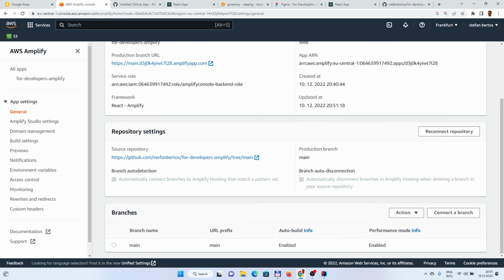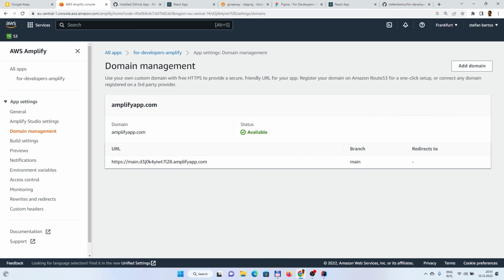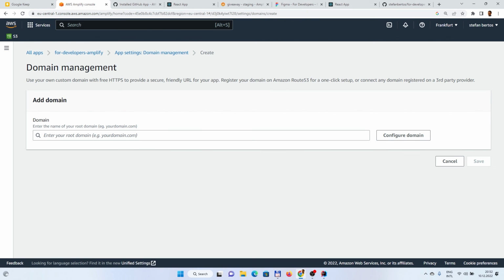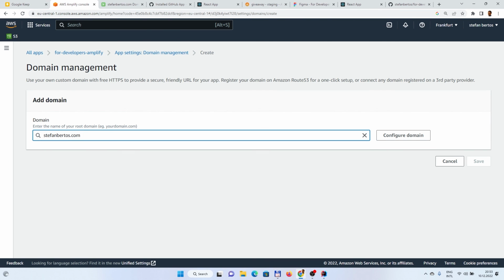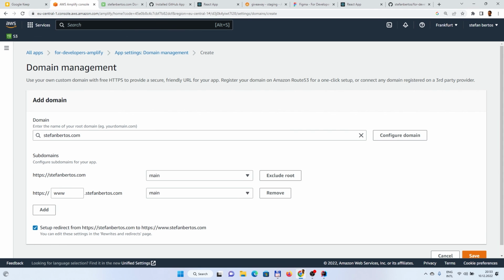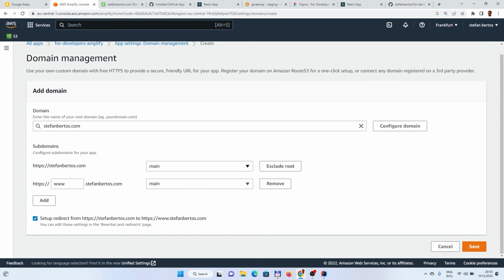And yeah, what else you would normally want to do is you would most probably want to use a custom domain. What does it mean? That you will not use the generated one, but use your own, which you have in some other application, and basically you would want to add your custom domain. And basically it would offer you some guides, so you can continue with that. Yeah, that makes sense.